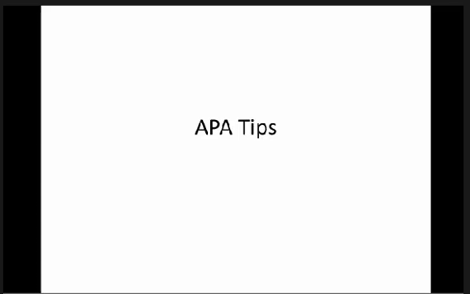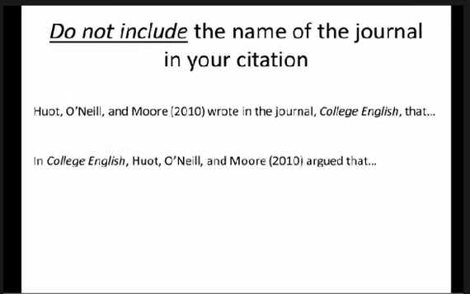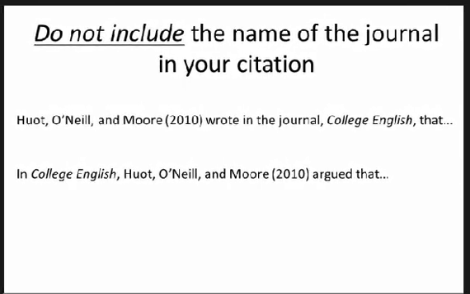This video tutorial is designed to give you some tips in citing sources in APA format. First, you do not want to include the name of the journal in your citation. The examples you see on your screen are actually incorrect. Hewitt, O'Neill, and Moore, 2010, wrote in the journal College English that you don't want to include in the journal